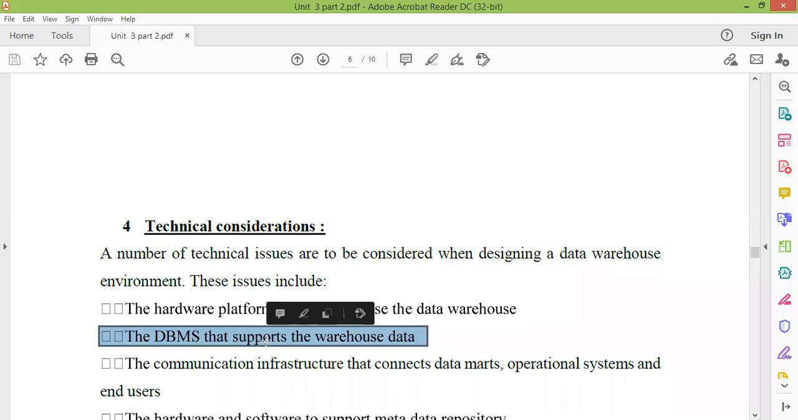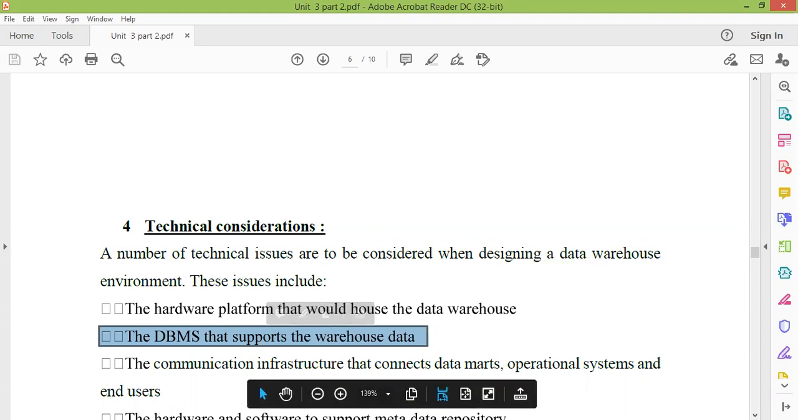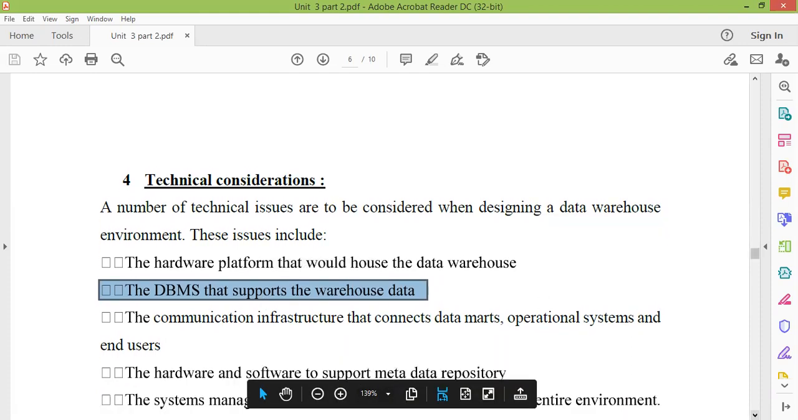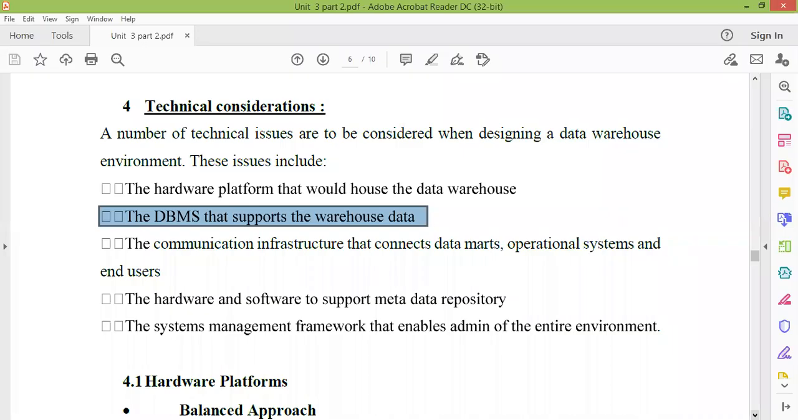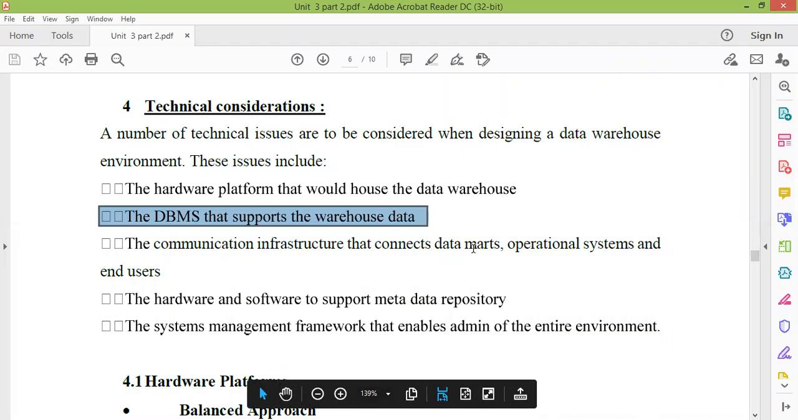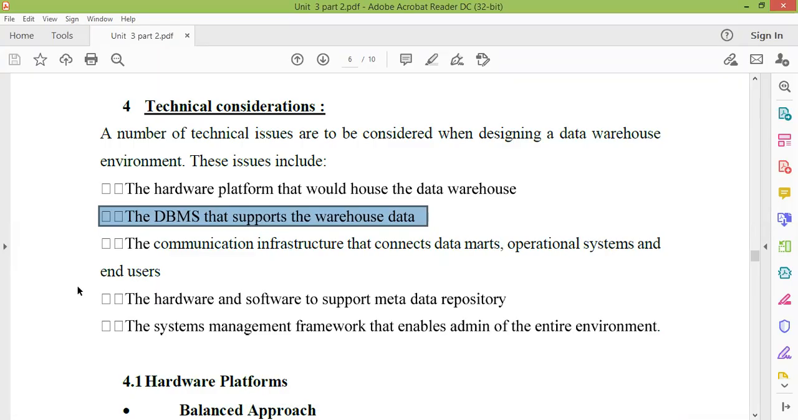All these things could be considered: your DBMS that supports your warehouse. Then there is a communication infrastructure that connects your data marts, operational system, and end users. Data marts, as we know, are the small part of the warehouse. Operational systems is the operational DBMS, and your end users. End users are finally those persons who are accessing or taking certain decisions.